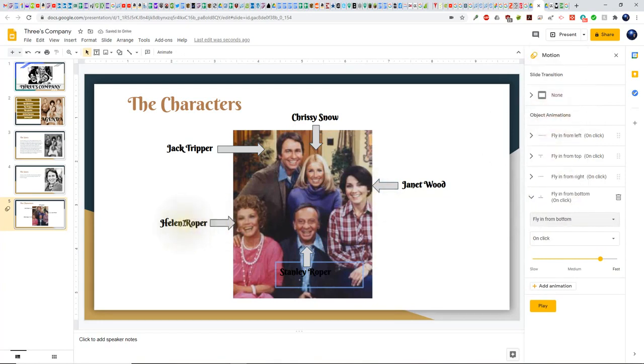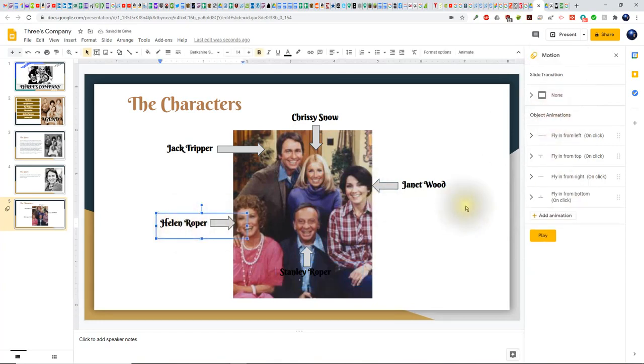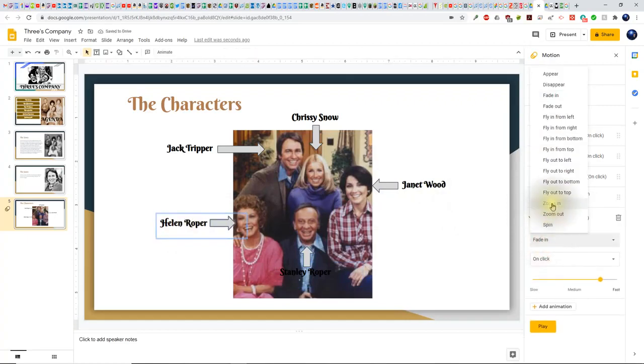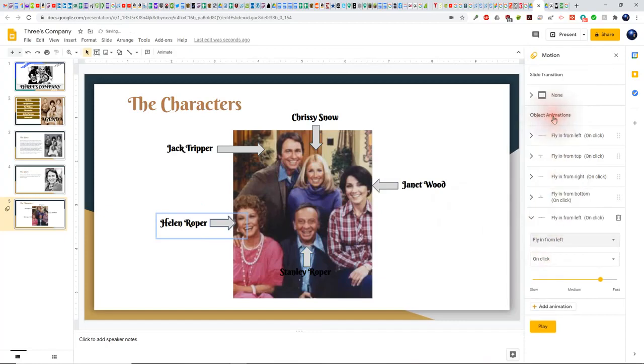And then Helen will be last. Click on her name, click on Add Animation, click on Fade In, and this will be Fly In from the left. Now here are your objects and their type of animation. You notice we have Fly In from the left on a click, Fly In from the top, Fly In from the right, Fly In from the bottom, and Fly In from the left. And all these are done whenever you click during your presentation.